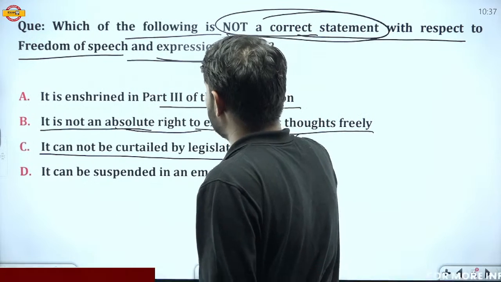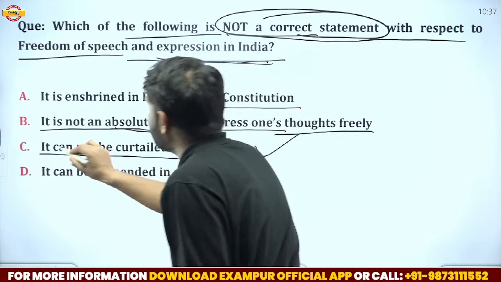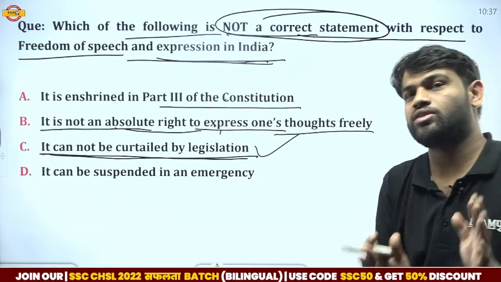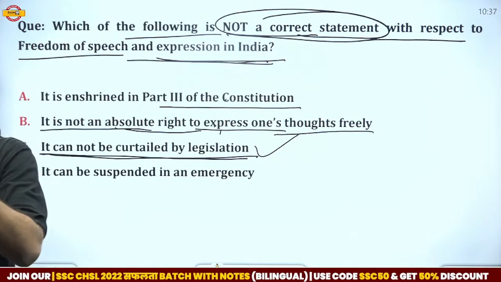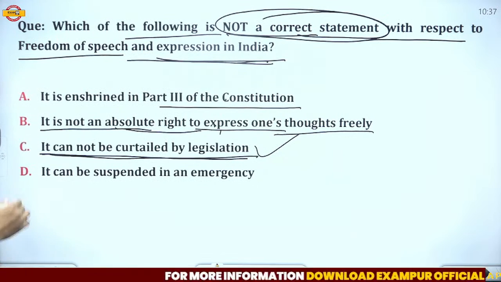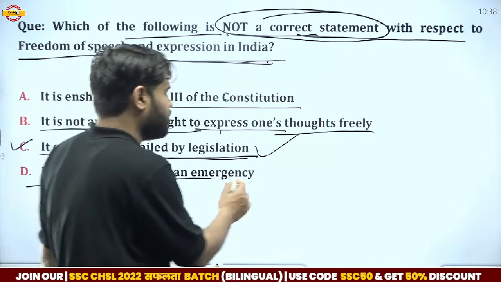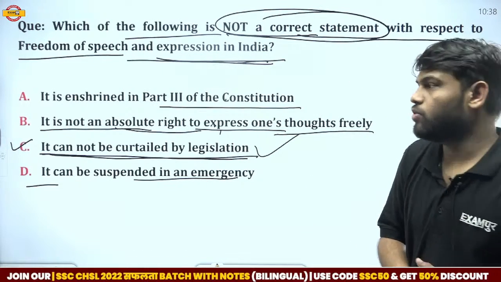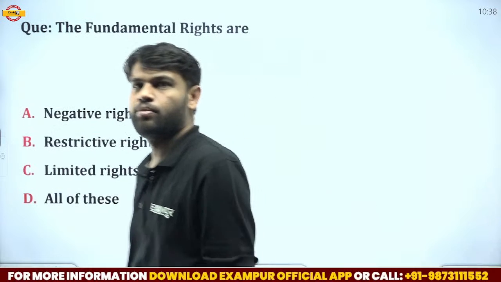The other statements are correct statements related to the freedom of speech and expression, but it cannot be curtailed is not a correct statement. Vikramaditya, your answer is correct because it can be curtailed by legislation. That's why the correct answer is option C. And the statement that it can be suspended in an emergency is also a correct statement related to the right of freedom of speech and expression. Now move on to another question. Your answer is correct, Vikramaditya.